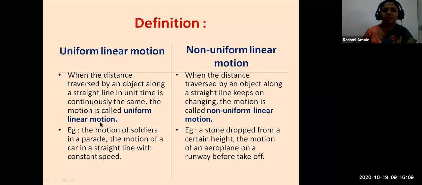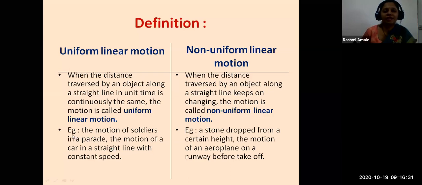Is it clear? The speed is the same, then it is called uniform linear motion. Whereas in non-uniform linear motion, when the distance traversed by an object along a straight line keeps on changing, the motion is called non-uniform linear motion.